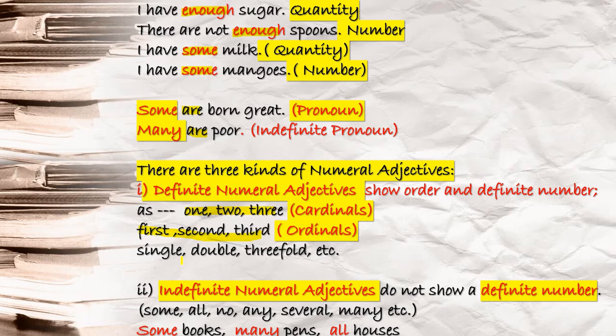Next are indefinite numeral adjectives. Indefinite numeral adjectives do not show a definite number, do not show an exact number. Like some, all, no, any, several, many, these are your examples. So you see, some books, you do not know the exact number of books. Many pens, you don't know the exact number of pens. All houses, how many, that you cannot say. Okay, this is done, definite numeral adjectives and indefinite numeral adjectives.